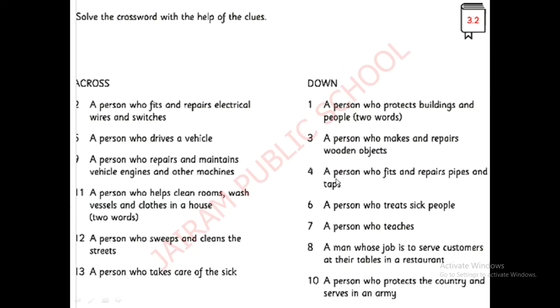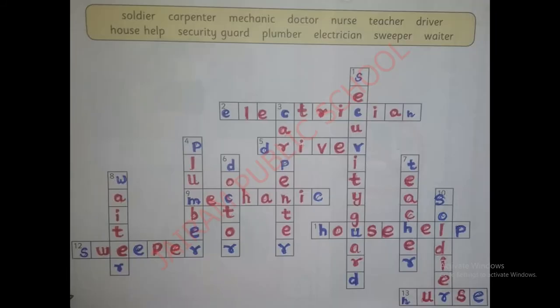Good. Number 11. A person who helps clean rooms, wash vessels and clothes in a house. See, it's a 2-word answer. What is the 2-word answer? Already we have completed security guard. What is the remaining thing? Yes, it says across. House help. H-O-U-S-E. House. H-E-L-P. House help.